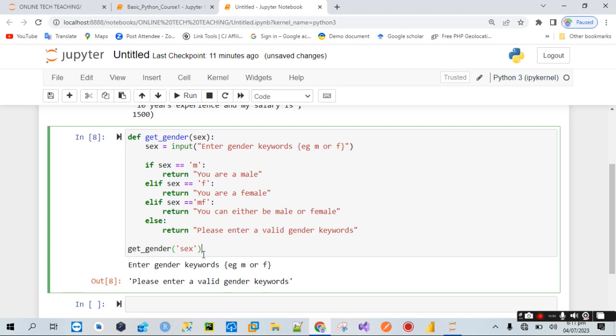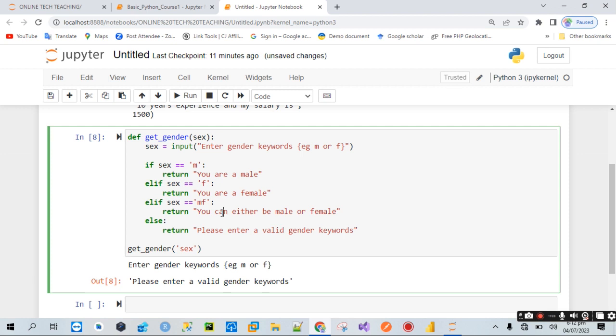So this is a very nice check for validation, or for authentication, to make sure that what the user is entering, by the time a privilege is given to the user in an application to enter a keyword, matches exactly with what has been defined to be received from the user and stored into the database, instead of writing gibberish. So we have defined that you either enter M as a keyword that stands for male, or you enter F as a keyword that stands for female, or you enter MF, which could be a mistake, and the error message will be you can either be male or female.